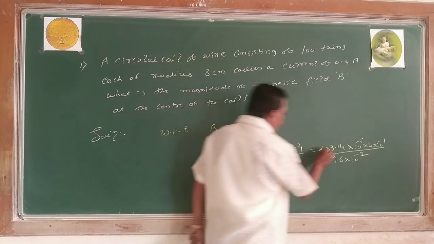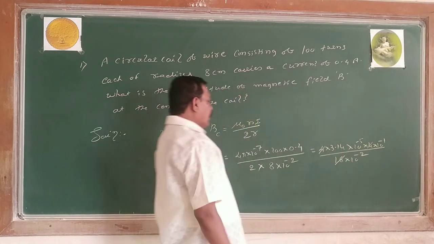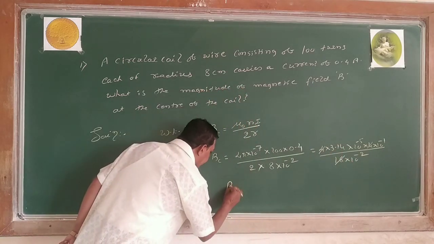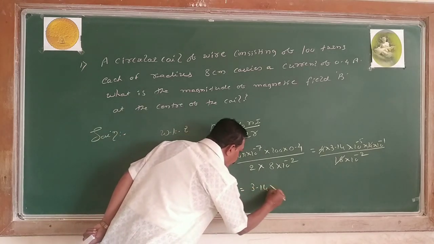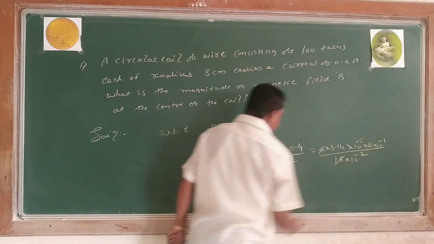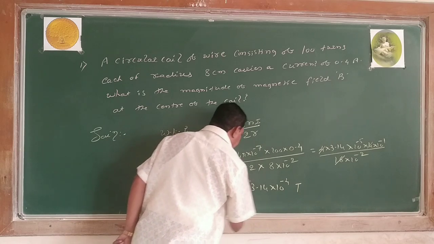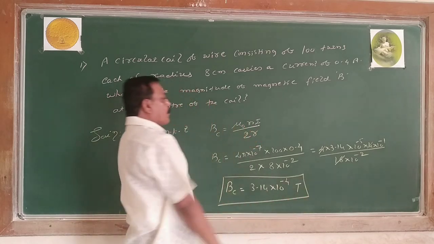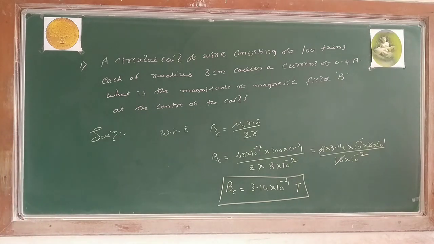4 into 4 is 16. And what are the things remaining? Magnetic field at the center B equals 3.14 into 10 to the power of -4 Tesla. This is your answer. Simple problem.